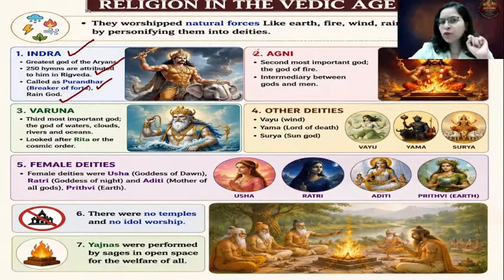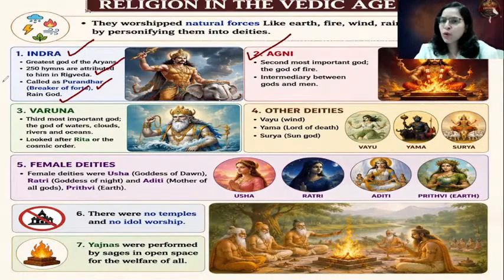The second god was Agni. So the second most important god was Agni, the fire god. It was considered to be an intermediary between God and men. So if you want to pass any message, if you want to pass your prayer to the Almighty, it is said that in the Havan Kund, you have to put the ghee, and along with that ghee, you have to say Swaha, so that it will be converted into smoke.